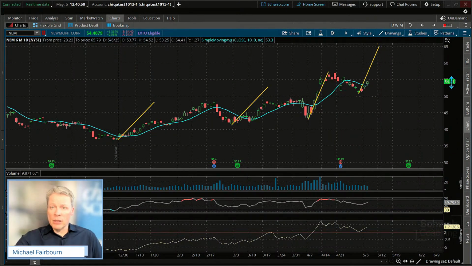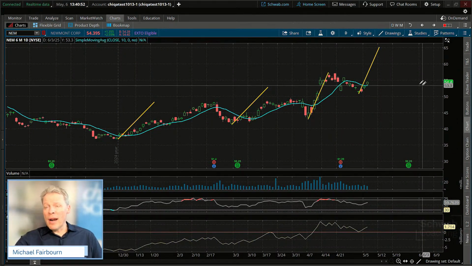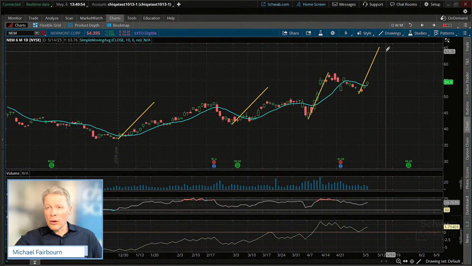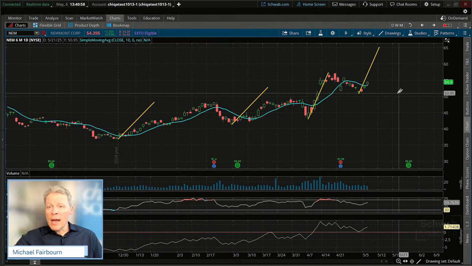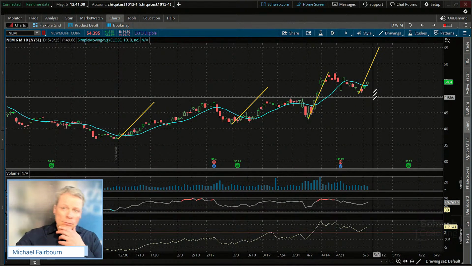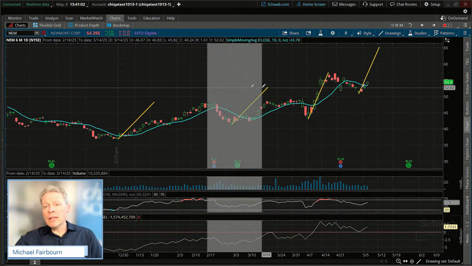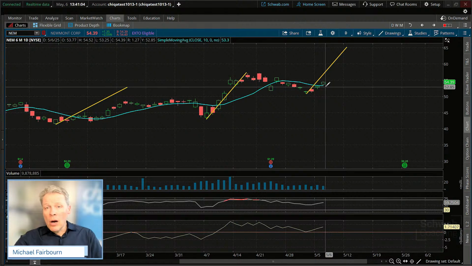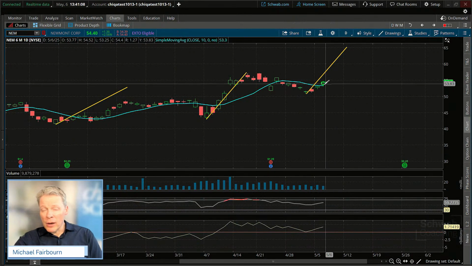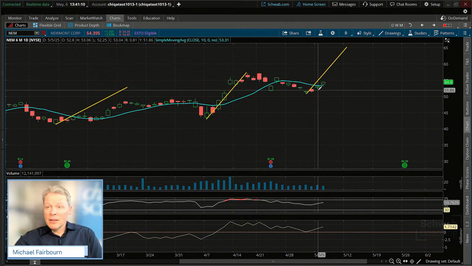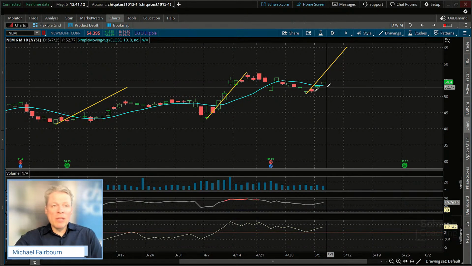People might recognize this as a flag pattern. Let's go ahead and put this in right now. I could put in a longer term target up here right around 65. And what we can do is put a very, very tight stop on it, either below the 10-period moving average or, you want a little bit of flexibility here, below the low of the prior day. I'll keep it tight for now.